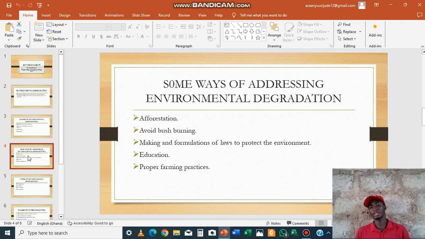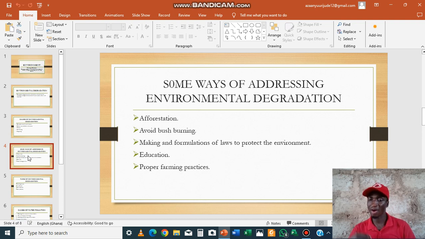Another one is education. Education simply means educating the people on the dangers of environmental degradation and also educating them on the importance of not destroying the environment. Another one is proper farming practices. Proper farming practices here mean that we should go by the positive way in farming.